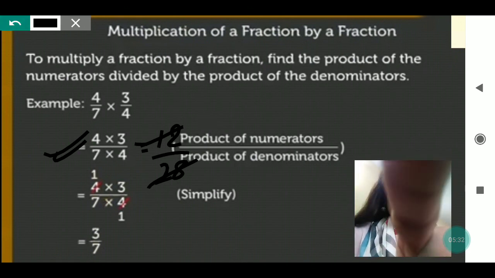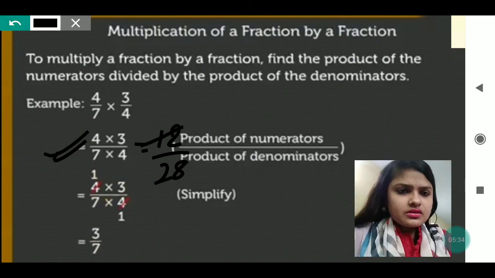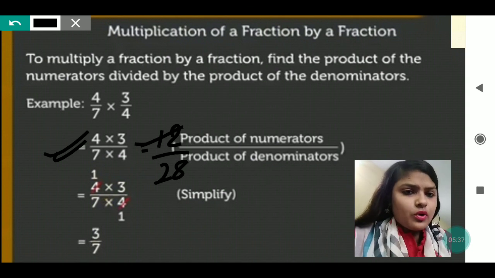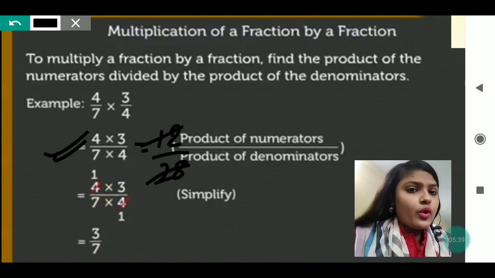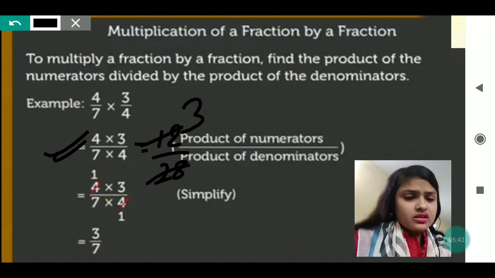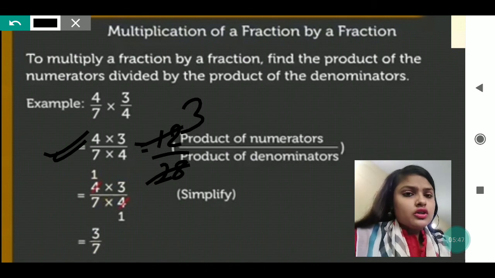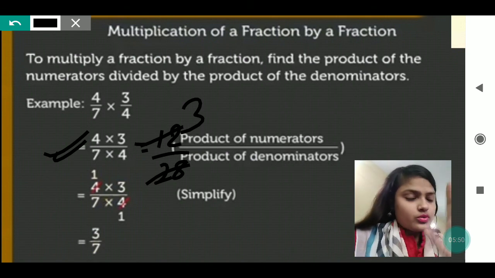Wait. Okay. In the table of 4, in 3 times, 12 will come. 3 4s are 12, or 4 3s are 12. So in 3 times, in the table of 4, 12 is coming.